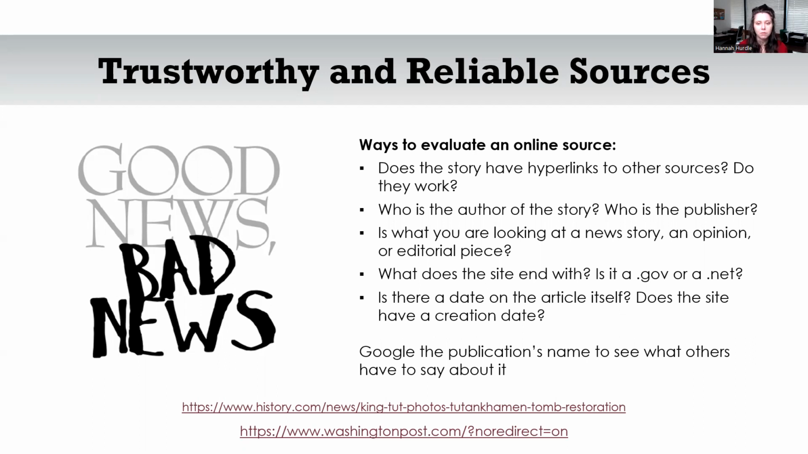You should Google publication names to see what others have to say about the site itself. So say you're looking at Vice Magazine online. What do other people have to say about Vice? What do other people have to say about the Washington Post, CNN, things like that? And then what does the site or the author of the article have to say about themselves? You could look at the about page. You could see if they have their own website. This would be the author of the article, things like that.